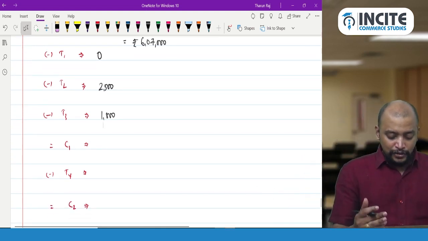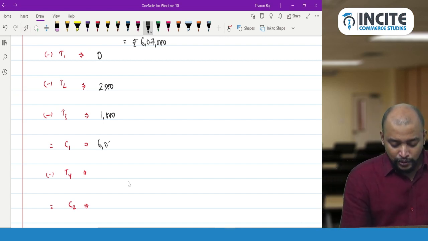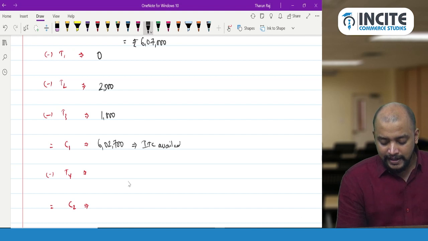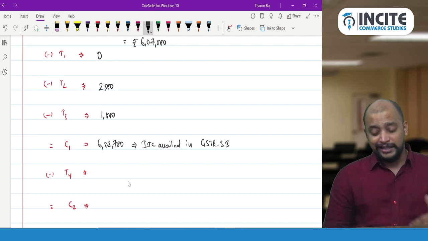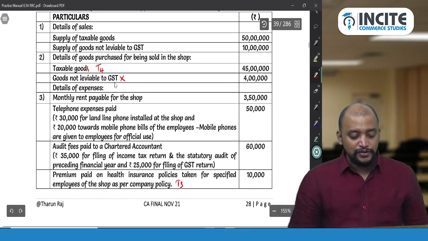And then if you take out this, so 6,07,000 minus 2,500 minus 1,800. So will be 6,02,700, ITC availed in GSTR 3B. So thereafter we need to do the reversal. So for the T4, how much of the inward supplies is exclusively used for taxable?